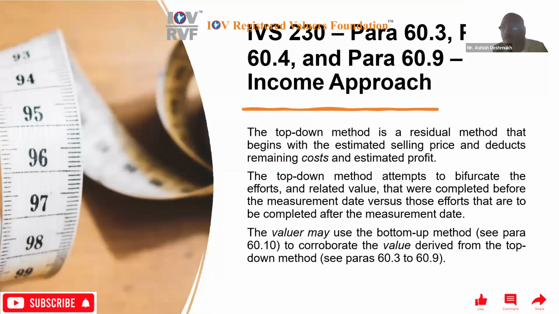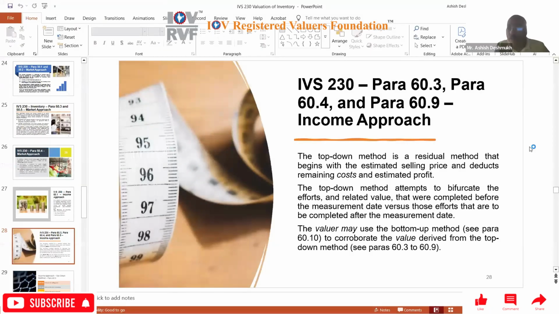The top-down method is a residual method that begins with the estimated selling price and deducts the remaining costs and estimated profit. The top-down method attempts to bifurcate the efforts and related value that were completed before the measurement date versus those efforts that are to be completed after the measurement date.